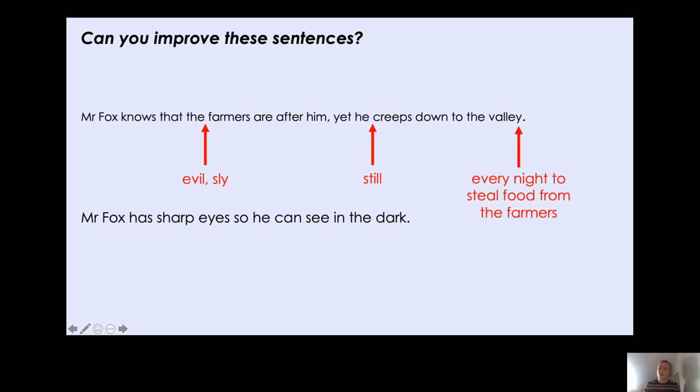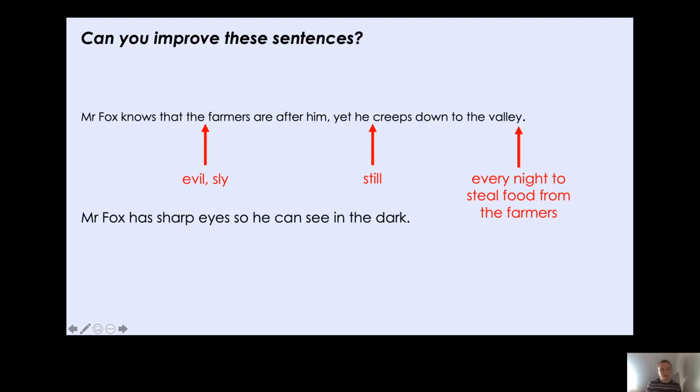Mr. Fox knows that the evil, sly farmers are after him. Yet he still creeps down to the valley every night to steal food from the farmers. So I've said when and I've said why in that last part of the sentence. You could have also added an adverb of manner to describe how he creeps down to the valley. Maybe you could say he still creeps silently. He still silently creeps down to the valley. Okay, so you could have added silently there.